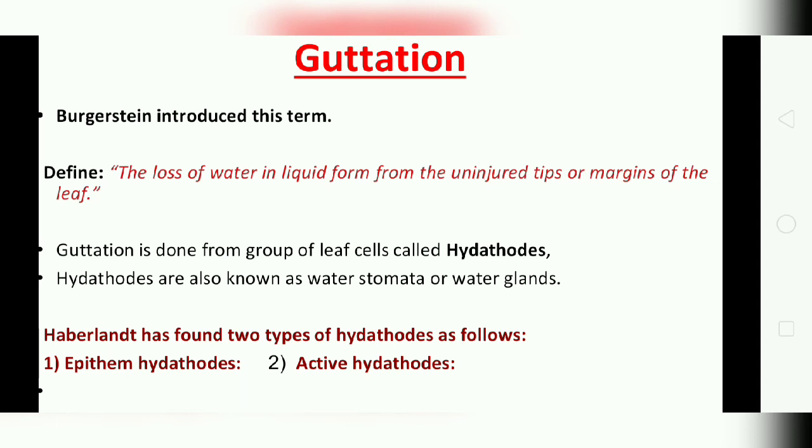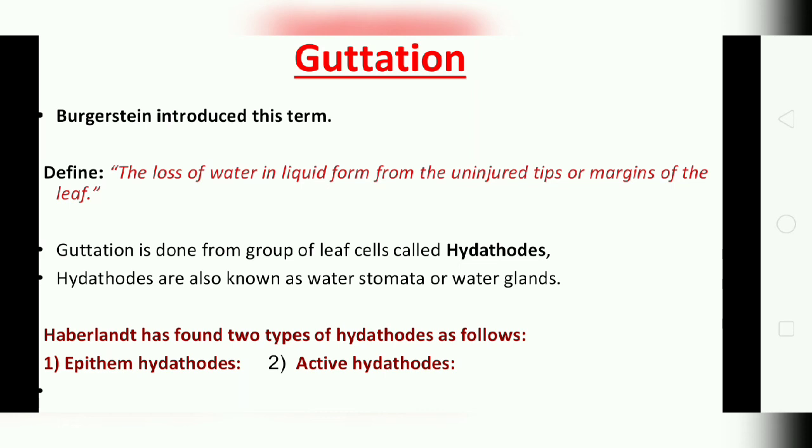The first one is the epithem hydathode, and the next is the active hydathode. In the epithem hydathode, water is forced out of the xylem vessels by root pressure. In the active hydathode, water is given out by forces developed within the cells themselves.